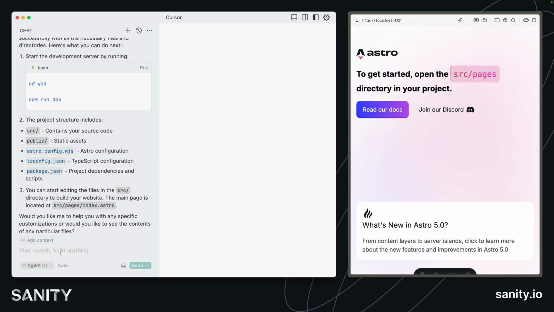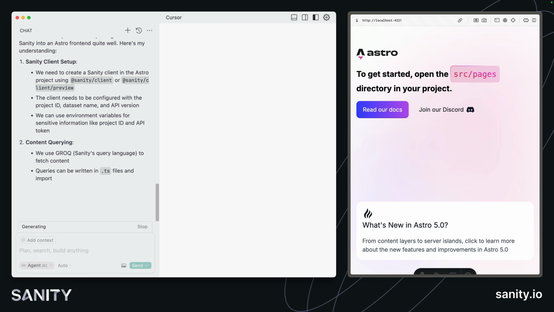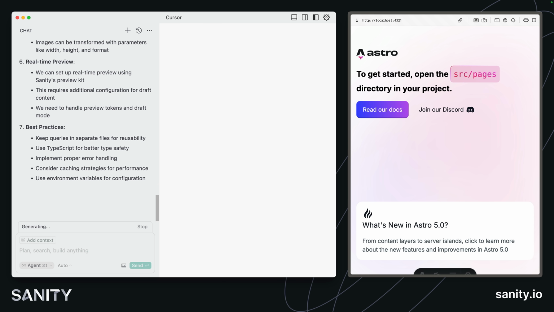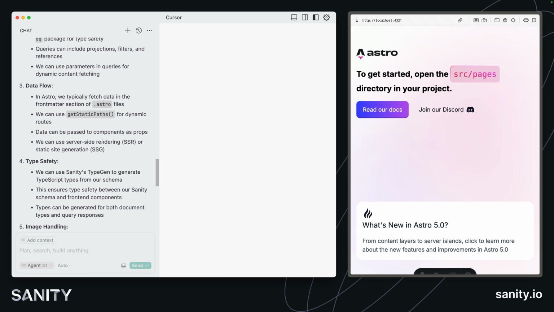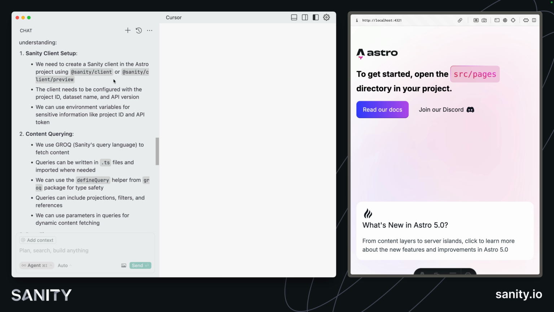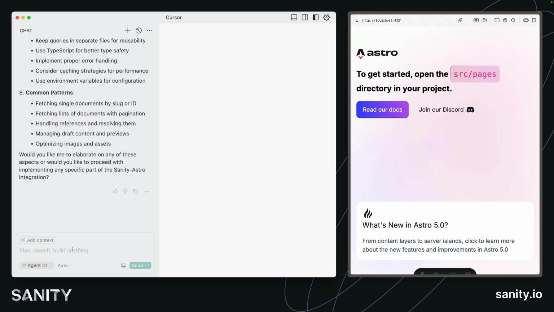Let's close the terminal and ask it for a few more details before we get our Sanity content into the Astro project. Without writing any code, tell me how well you understand importing content from Sanity into an Astro frontend. And this is how we can clarify what the AI knows about this connection between two technologies. And again, we might want to reference some documentation. We might want to reference a template if it's not really getting it very clearly. But the answer seems about as good as possible. It's going to use Sanity Client and it's going to use GROQ to write queries. And now, for the sake of time, let's go and get some Sanity content and put it into our Astro site with a big prompt.